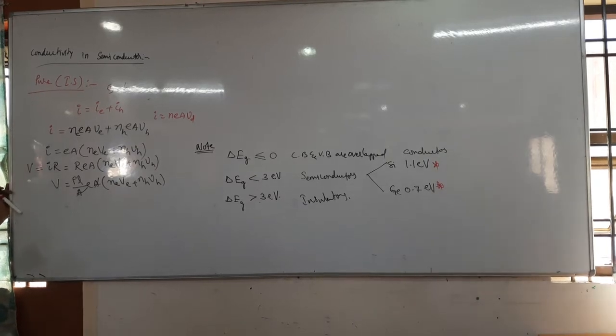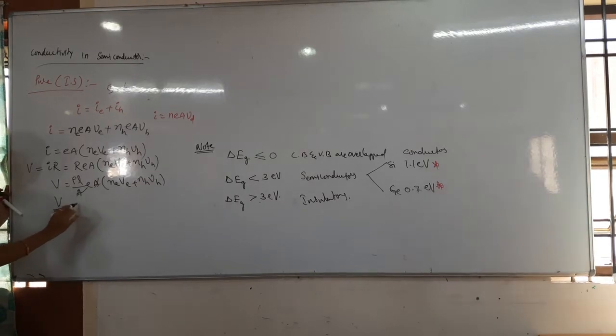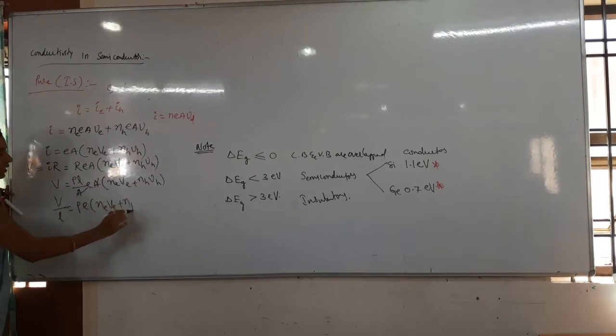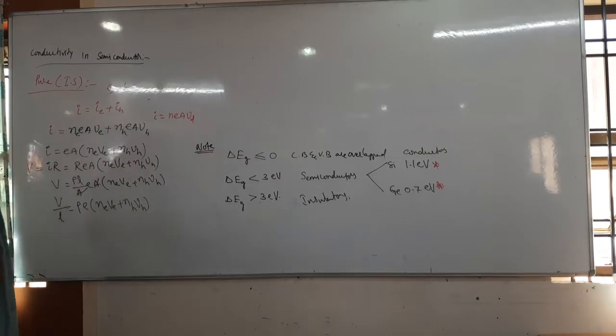I want to get the electric field. What is the electric field formula? V is there, L is there. So what can I write? V by L. So that V by L equals rho E into NeVe plus NhVh. This is what I got up to the electric field.